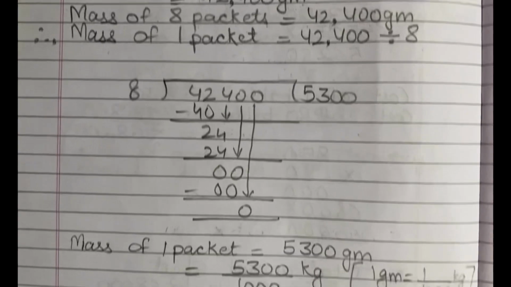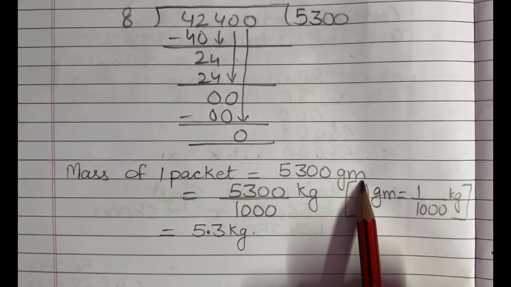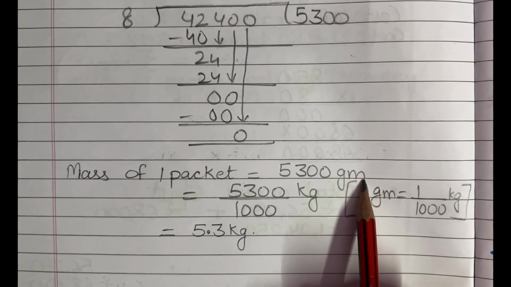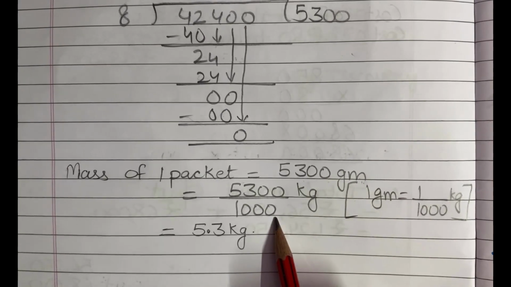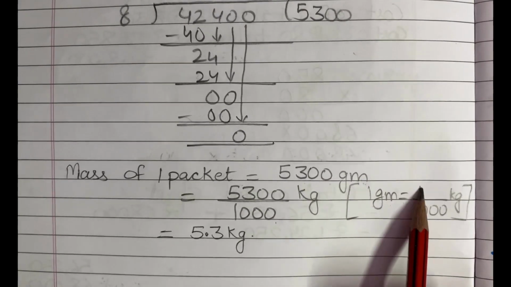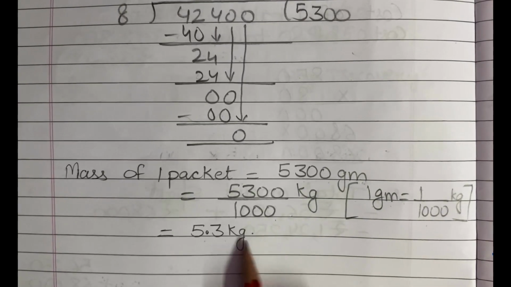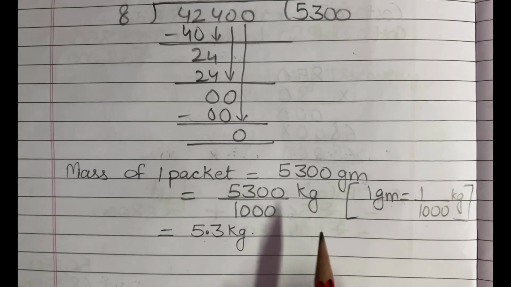So that means mass of one packet is 5,300 gram. Now we will convert this into kg, and for converting it into kg we will divide this 5,300 gram by 1000, because 1 gram is equals to 1 upon 1000 kg, and on dividing this we will get 5.3 kg as an answer. Hopefully it is clear to you.